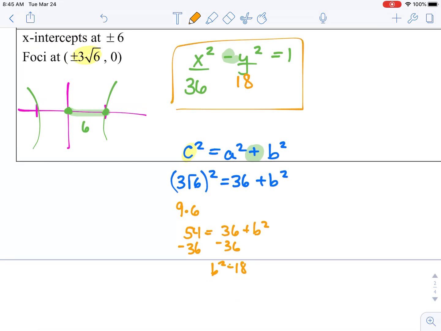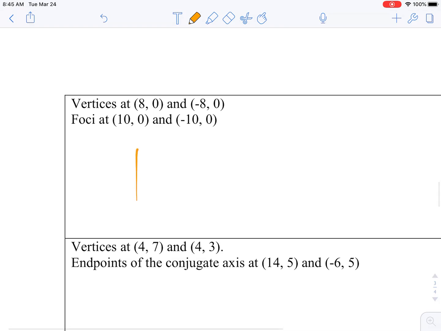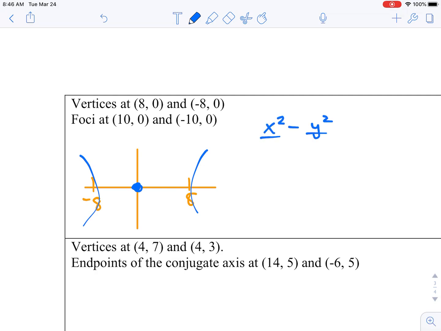All right, flipping over to the next page. This next one tells us where our vertices are. And it says our vertices are at 8, 0 and negative 8, 0. That is along our x-axis. And that's going to imply that it's opening left and right, and the center is at 0, 0. If it is opening left and right, it's going to be the x coming first. And because it's at 0, 0 for our center, we can just write x squared minus y squared. The distance from here is 8, and 8 squared is 64. So underneath the x squared, we will put 64.